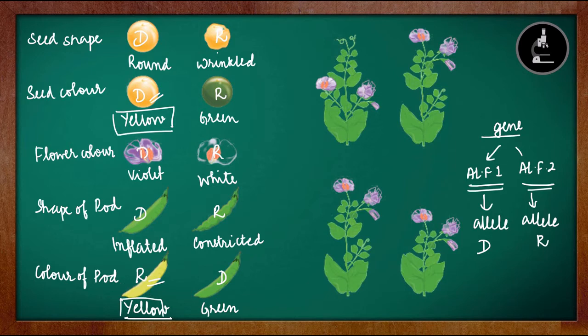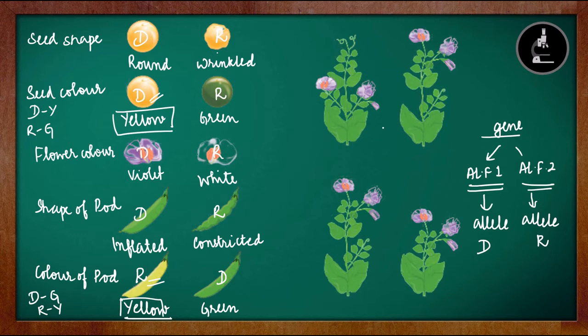So in color of the pod, yellow colored pods are the recessive character, whereas green colored pods are the dominant character. In all of this, the left side is dominant, but here the left side is recessive. So this is reversed between seed color and pod color.